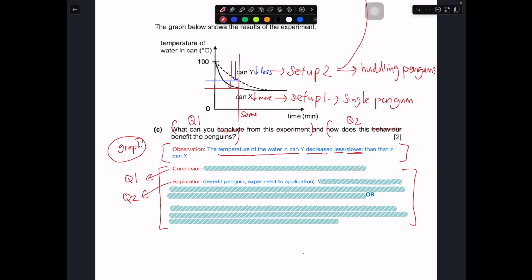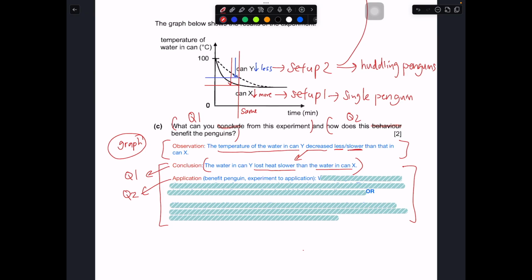Decreasing lower means it loses heat slower. So this observation represents this conclusion: the water in can Y loses heat slower than the water in can X. Or you can say it loses heat slower to the surrounding than the water in can X. Both are fine, but this is the key portion: lose heat slower. Now you apply it to the penguin scenario.